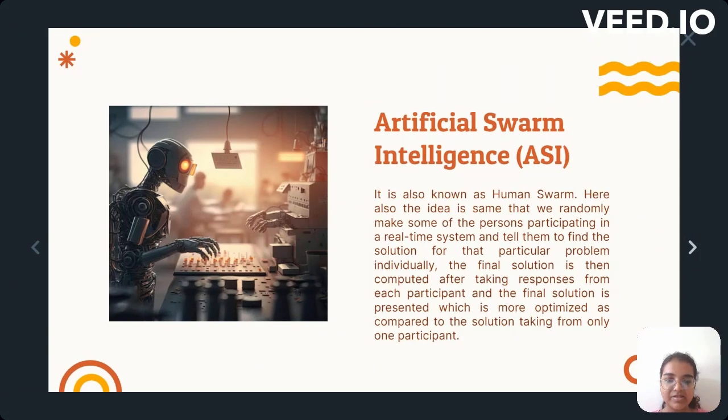Artificial swarm intelligence. It is also known as human swarm. Here also the idea is the same: we randomly make some persons participate in a real-time system and tell them to find the solution for that particular problem individually. The final solution is then computed after taking responses from each participant, and the final solution is presented, which is more optimized as compared to a solution taken from only one participant.